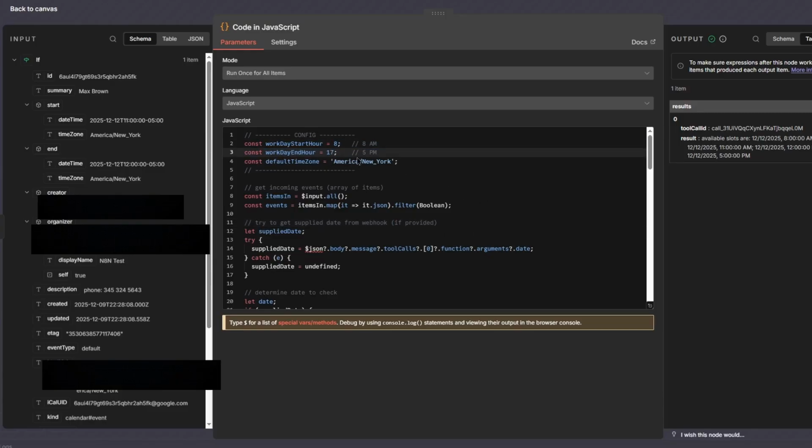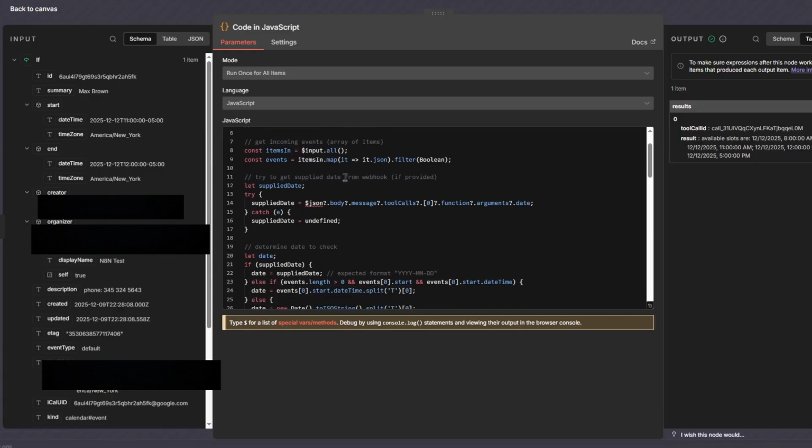What this code does is, after you check the events and Google Calendar returns the events, you look at them and say, based on these events, what slots during the day are free? So this code calculates all the free slots during that day and returns them to vapi. Right here you set the time. Let's say the business owner works from 8 to 5. The day starts at 8 and ends at 5, so we're going to check between this time right here. That's really the only thing you need to know.